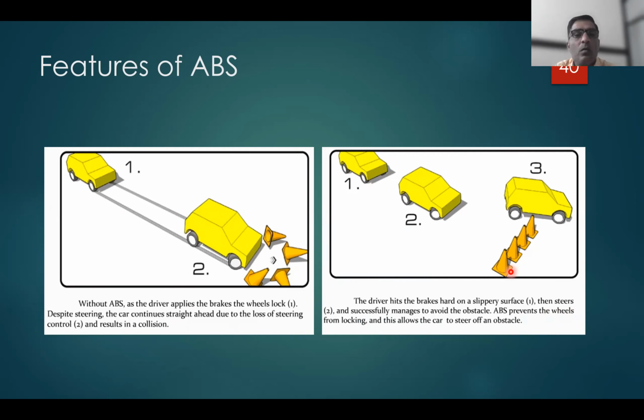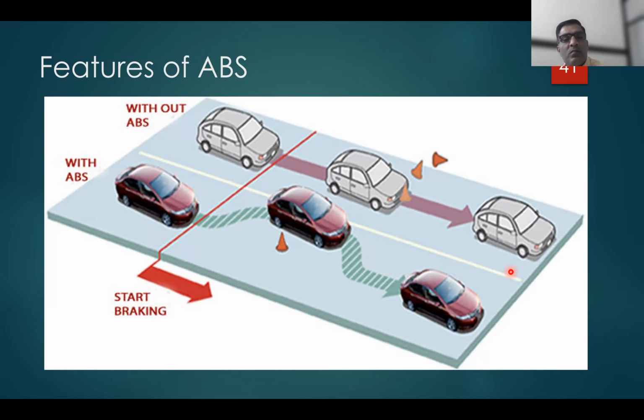Okay, then you can see another example. One image is shown here. Here this is the line, and here is where braking starts. The driver with the car with ABS has applied the brake, and the driver with the car without ABS has applied the brake.